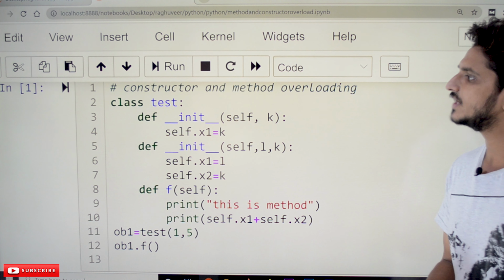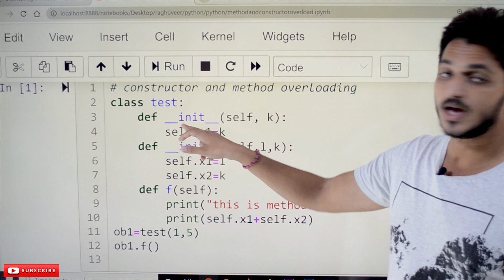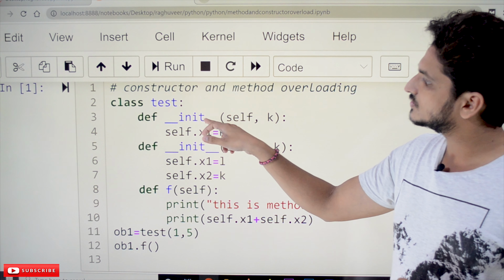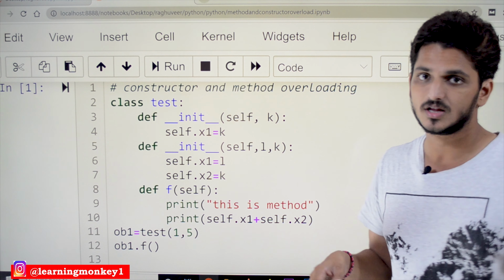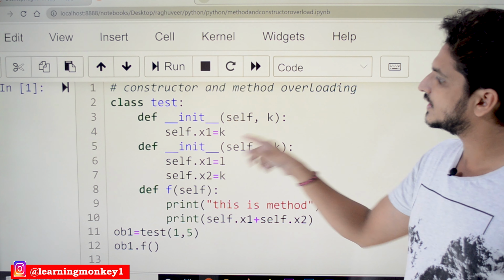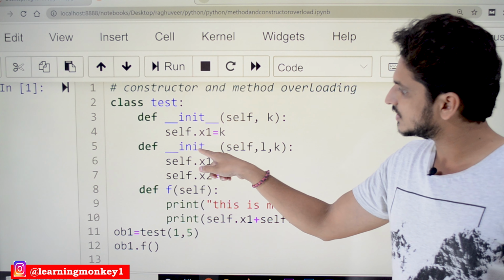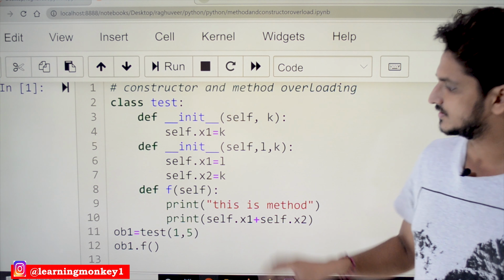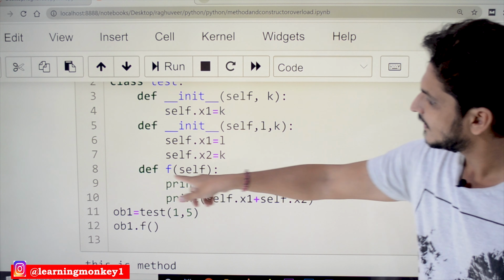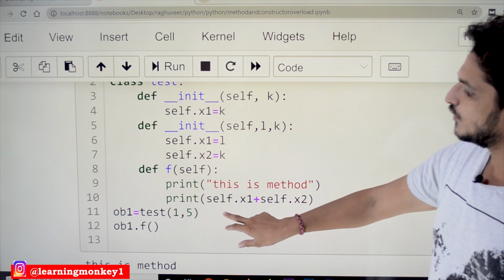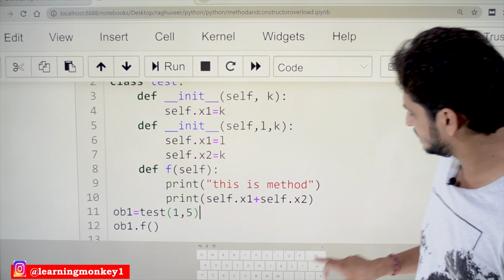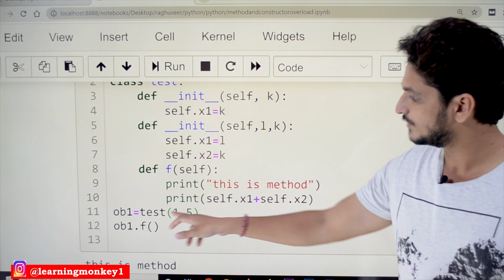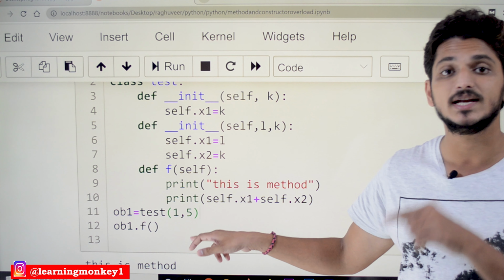The example which we considered here is a class test. In this we are writing constructor overloading. Init, with underscores on both sides, is the constructor method. Here it is taking one parameter. We are writing another constructor method with the same name, but it is taking two parameters. In this class we defined a function f, and we define an object here. ob1 is an object of class test, and we are passing 1 comma 5.